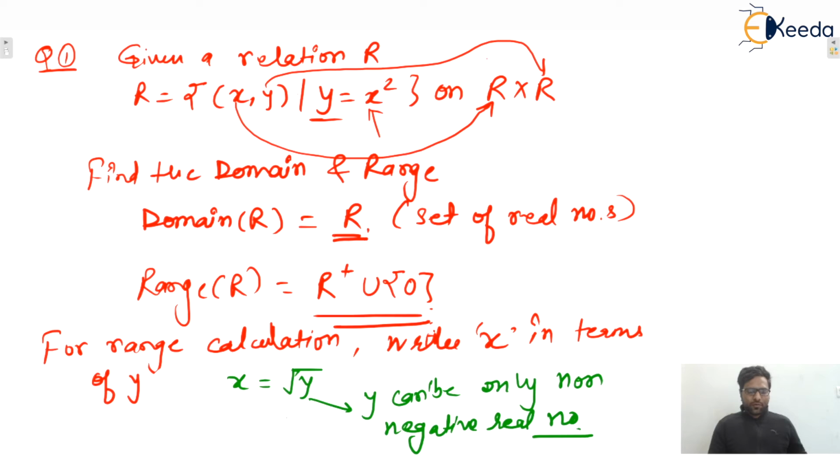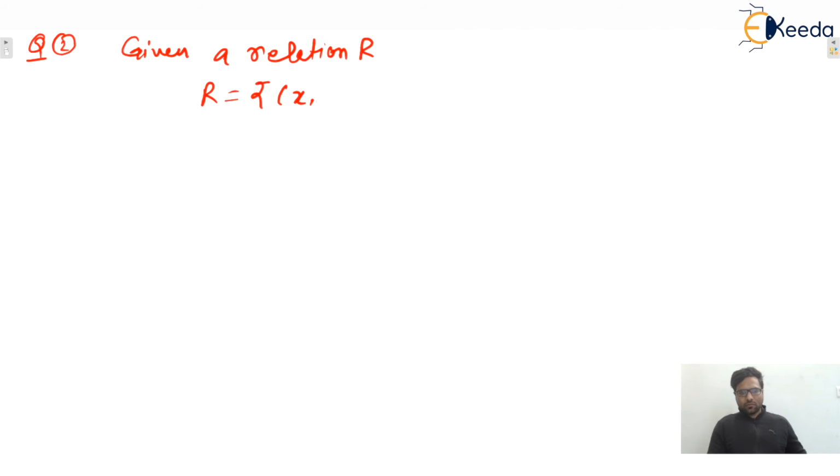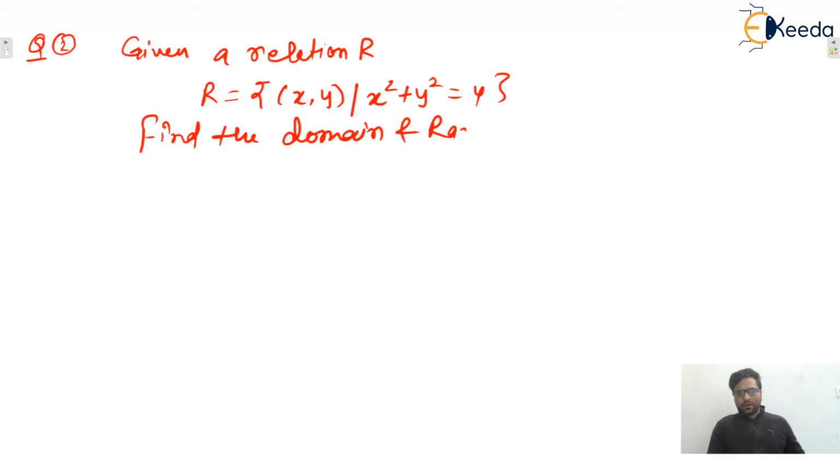So moving to the next problem, let's say the next question is given to you. Given a relation capital R, let's say R equals (x, y) such that x square plus y square equals 4. Then my question is, find the domain and range of the given relation.